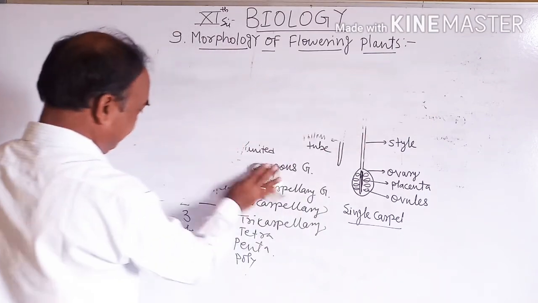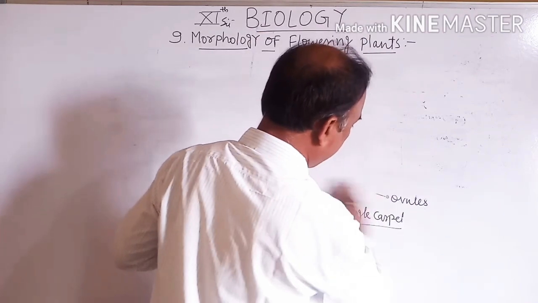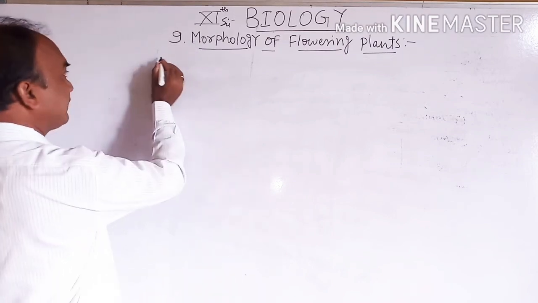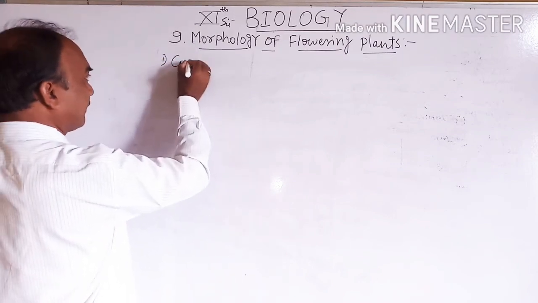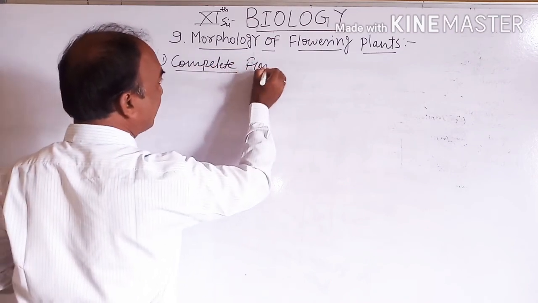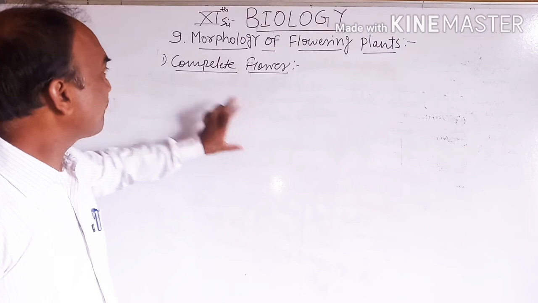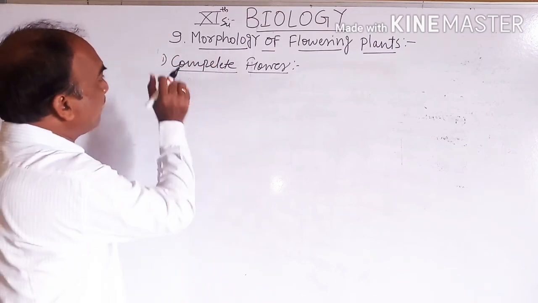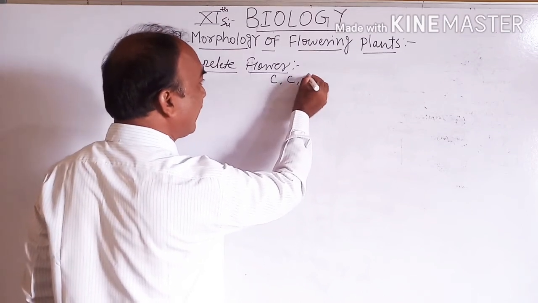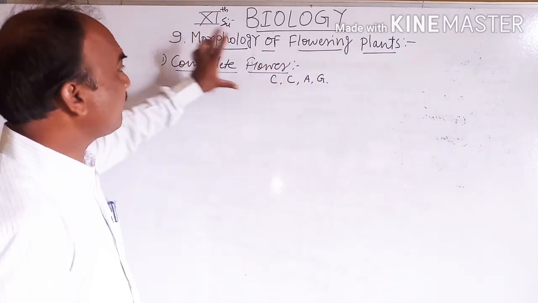Then students, we are studying the next part, that is the complete flower. Okay, you know about the flower. So a complete flower is a flower in which calyx, corolla, androecium and gynoecium are present. Those flowers are called complete flowers.